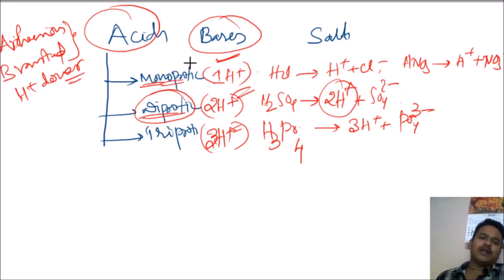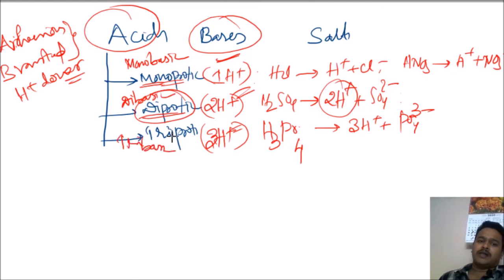Monoprotic acid, diprotic acid, triprotic acid are also called mono basic acid, di basic acid, and tri basic acid. Another term is monoacidic bases, diacidic bases. Here monoprotic, diprotic, and you can say the mono basic acid. Other term is mono basic acid. This is di basic acid. This is tri basic acid.